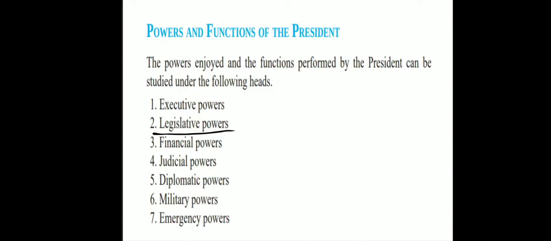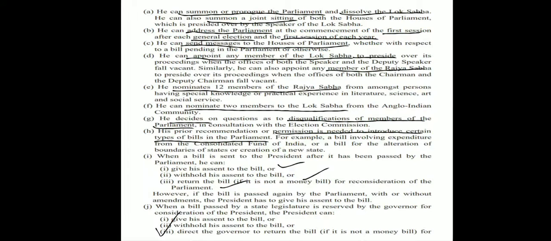Let's see the legislative powers. See, the President can summon or prorogue the Parliament. He can dissolve the Lok Sabha. He can also summon a joint sitting. Then he can address the Parliament on what occasions? At the commencement of the first session after each general election, and the first session of each year. Then he can send messages to the Houses of Parliament for any bill pending in the Parliament or any other case. He can appoint any member of the Lok Sabha to preside when the offices of both Deputy Speaker and the Speaker fall vacant, and similarly he can also appoint any member of the Rajya Sabha for the same.